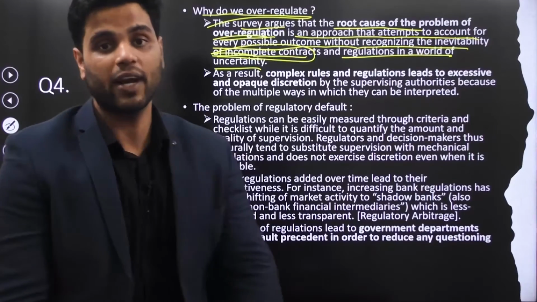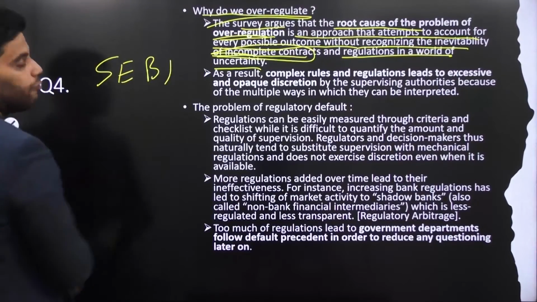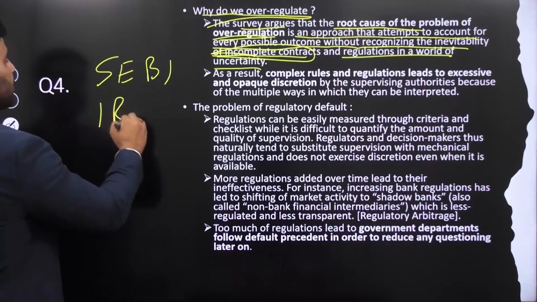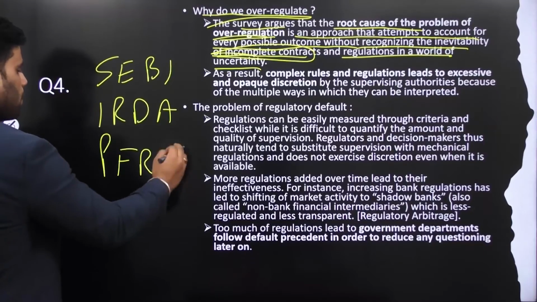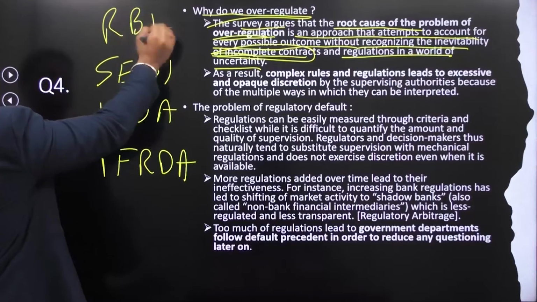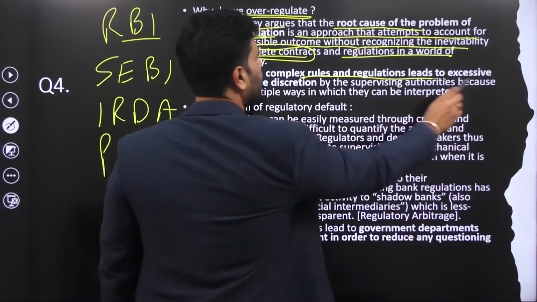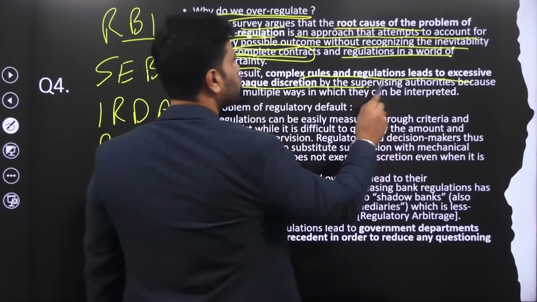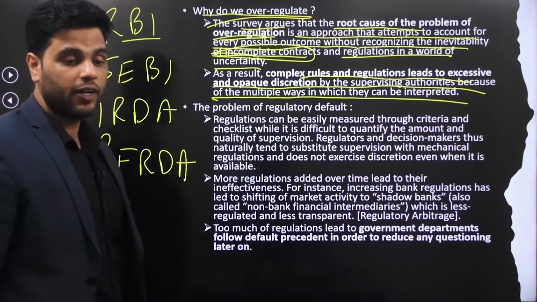This is the problem with our regulators, including SEBI. SEBI is a regulator for the stock market, IRDA for the insurance market, PFRDA for the pension market, and the biggest among them all, RBI. They tend to over-regulate. As a result, complex rules and regulations lead to excessive and opaque discretion by supervising authorities because of the multiple ways in which they can be interpreted.